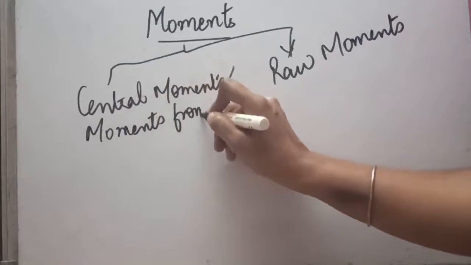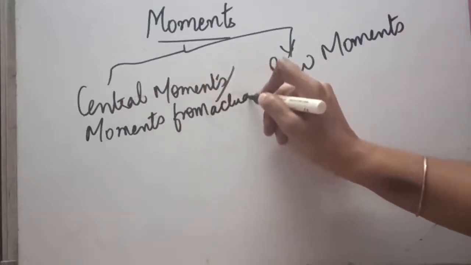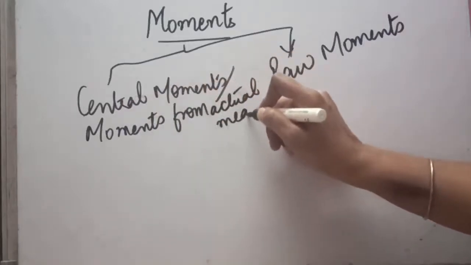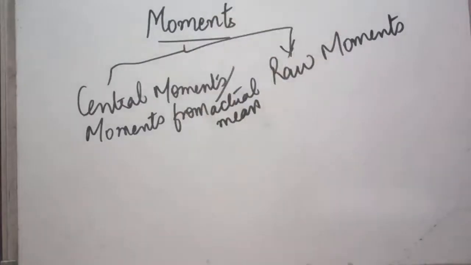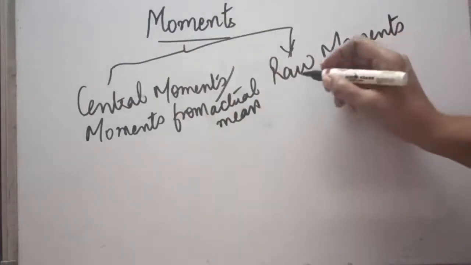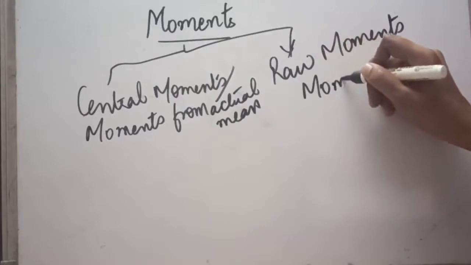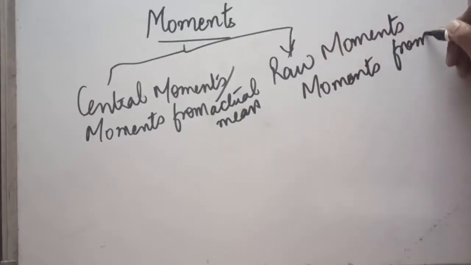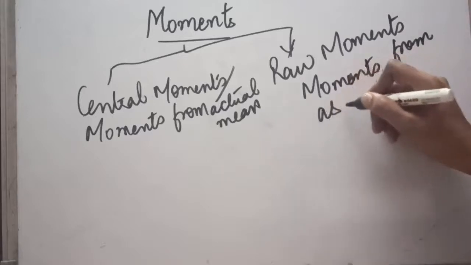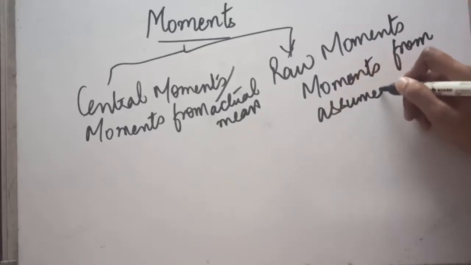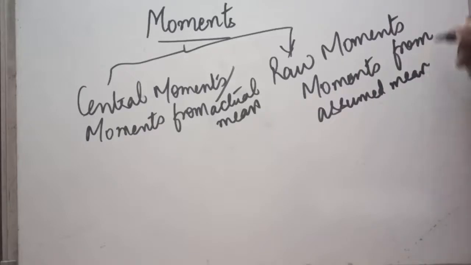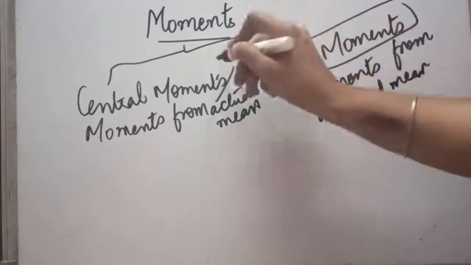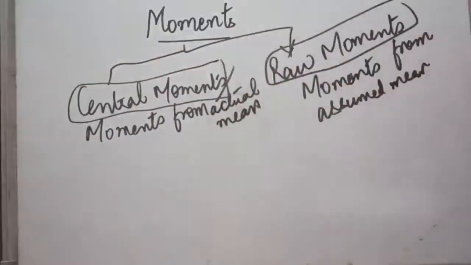When the deviations are taken from the actual mean and we calculate the moments, they are known as central moments. Raw moments are the moments taken from the assumed mean, which we can call the assumed mean or arbitrary mean. So two types of moments will be there in your questions, either central moments or raw moments.